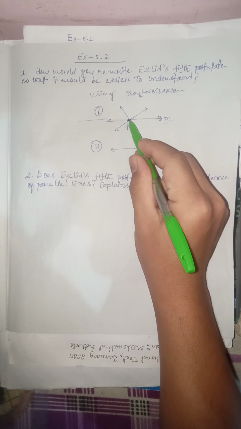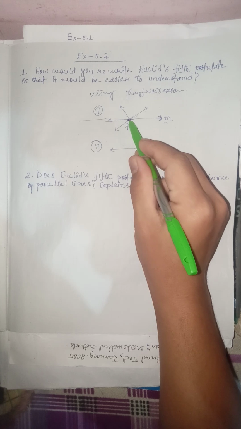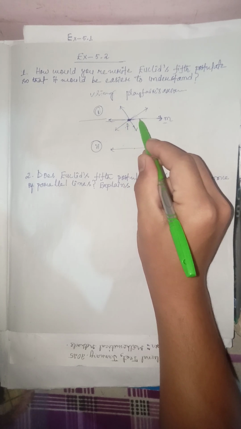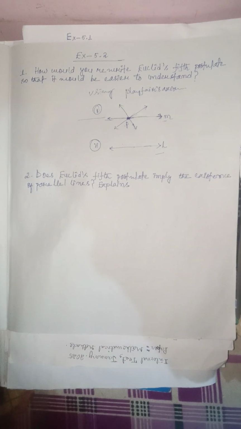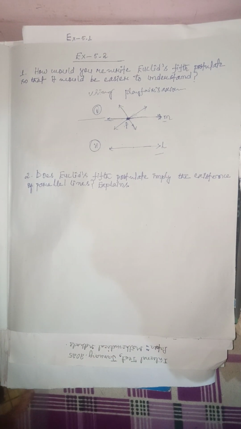These 2 should not be parallel to each other. That's it. This is how we can understand Playfair idiom, or how we made Euclid's fifth postulate easier.